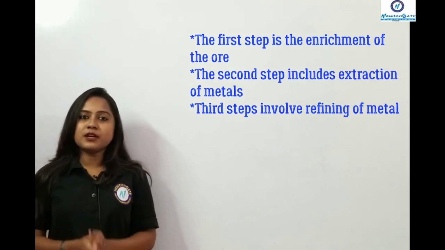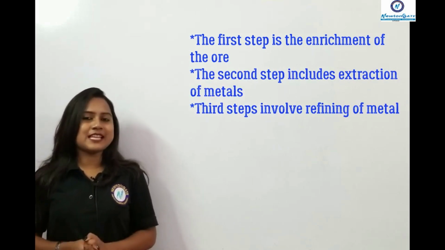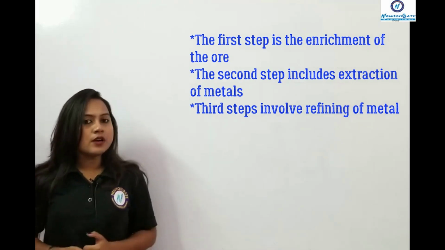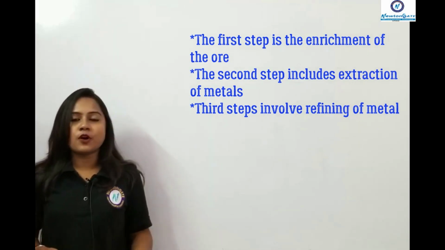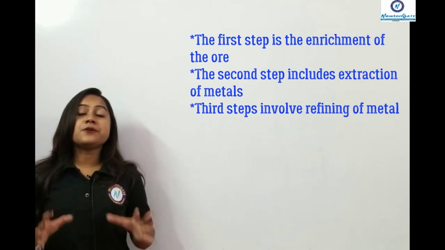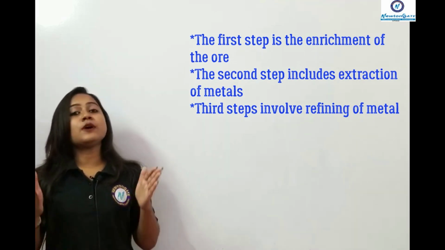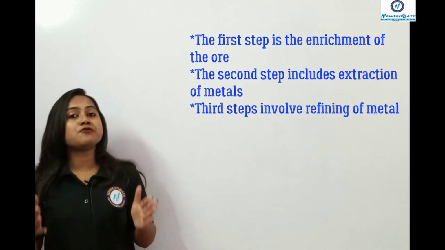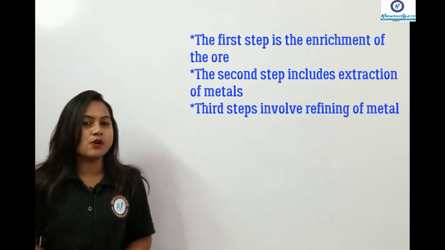Extracting pure metals from the ores has few steps. So the steps are enrichment of the ore, extraction of the pure metal, and refining the metal. As you have already seen, these are the steps of extraction of metal from its mineral ore.